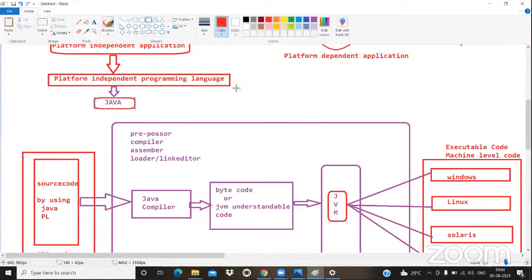Python is used for developing only a few logics, but Java is very good for all types of logics.